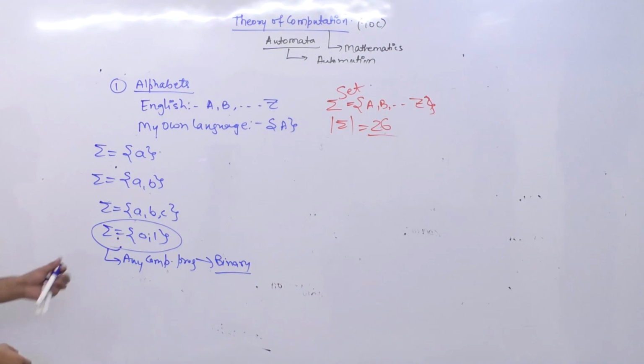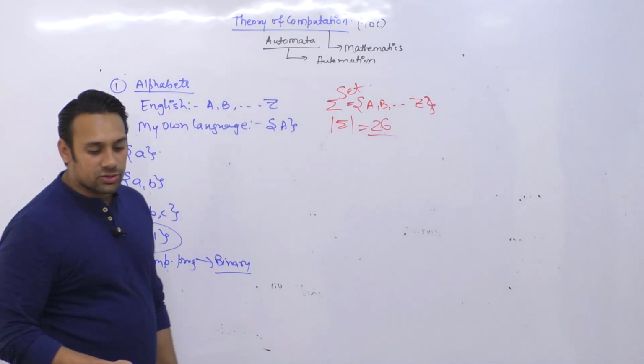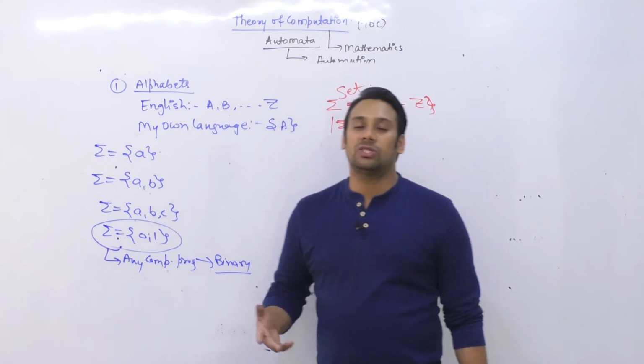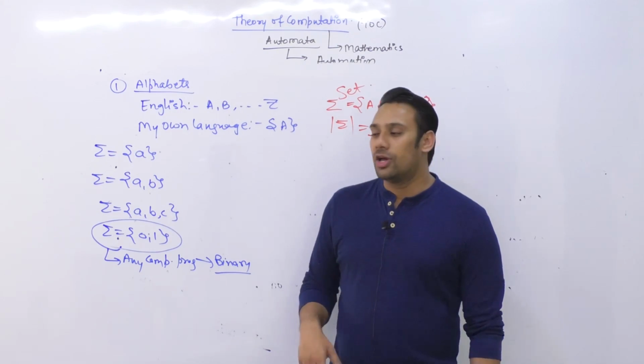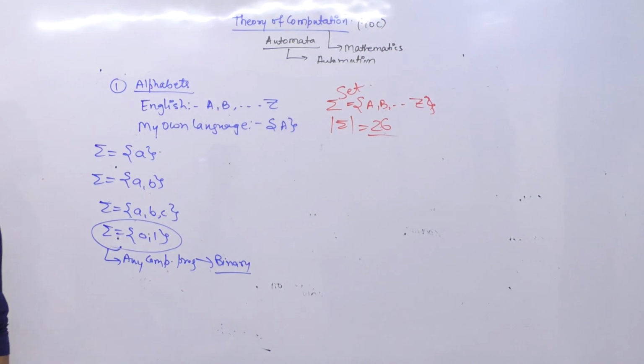Fine. So it means there is no limitation on how many alphabets you want to use. You can use 1 alphabet for a language, you can use 2 alphabets for a language, you can use 3 alphabets for a language, you can use any number of alphabets for your language. आप कितने भी alphabets अपनी language में use कर सकते हैं.